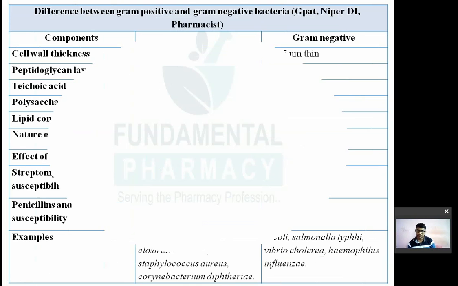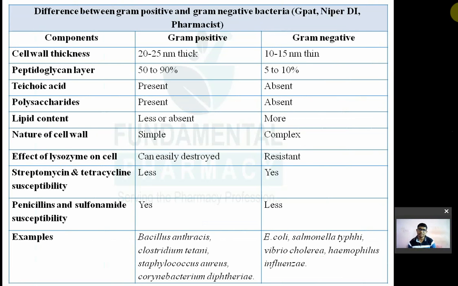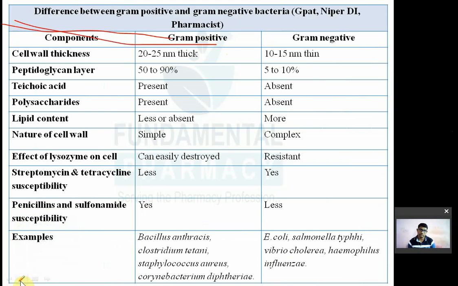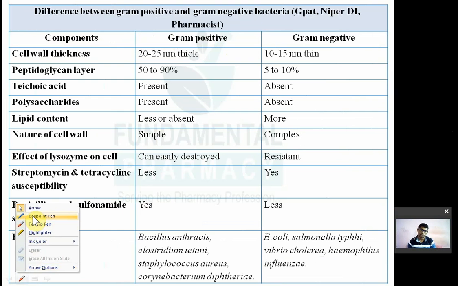Difference between gram positive and gram negative bacteria. As I have told you, gram positive bacteria and gram negative bacteria have a different composition in the cell wall. A GPAT 2021 question came as it is from here. We'll see what is the difference between gram positive and gram negative. First of all, the first point is the cell wall component.